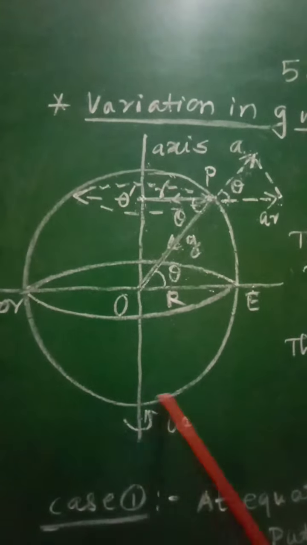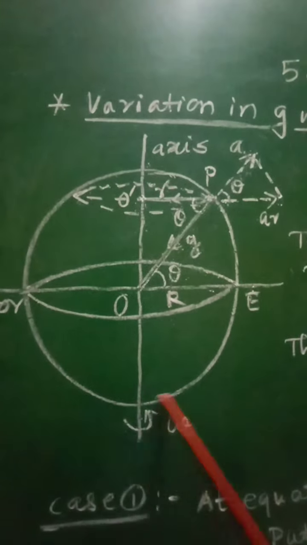This shape of the earth will be responsible for the change in values of acceleration due to gravity, and therefore the equatorial radius of the earth will be greater than the polar radius. As earth is flattened at the poles, this radius will be less as compared with the equatorial radius, and due to this change in radius, the acceleration due to gravity will be different along the equator and along the poles.